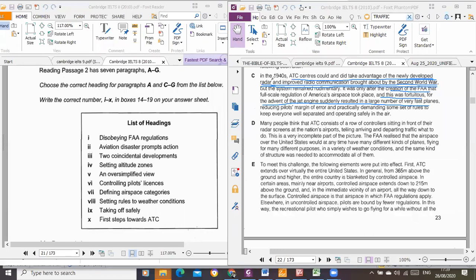So this place is telling us about a newly developed radar and improved radio communication. Okay? Now, this was fortuitous for the advent. This gave an opportunity for the advent of the jet engine, suddenly resulting in a large number of very fast planes.